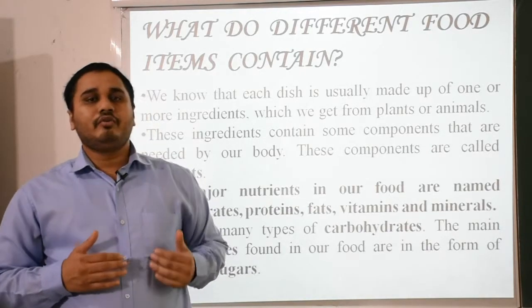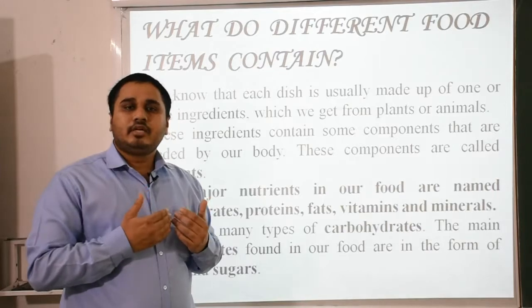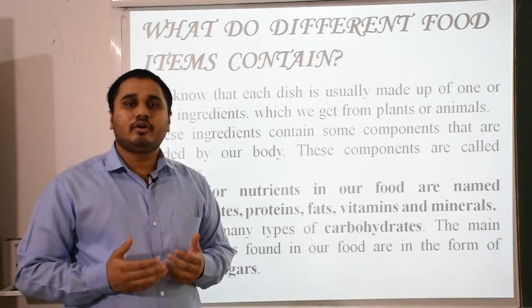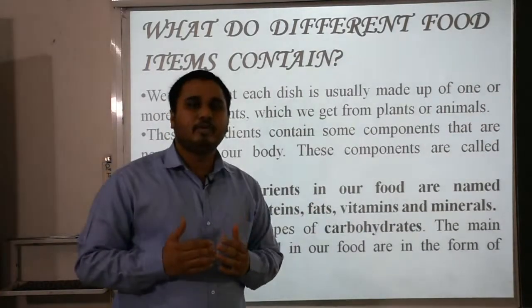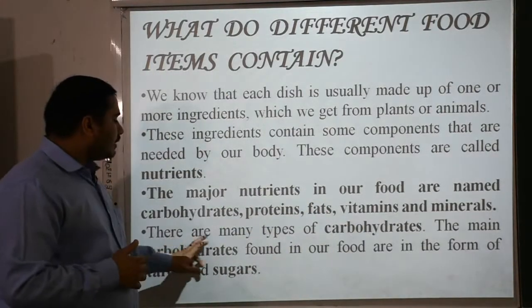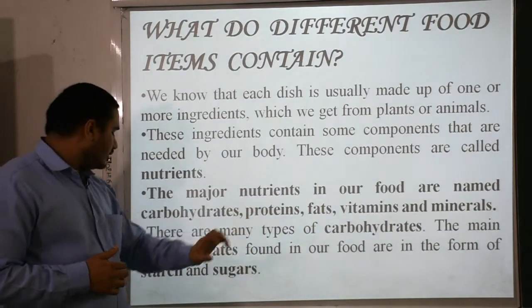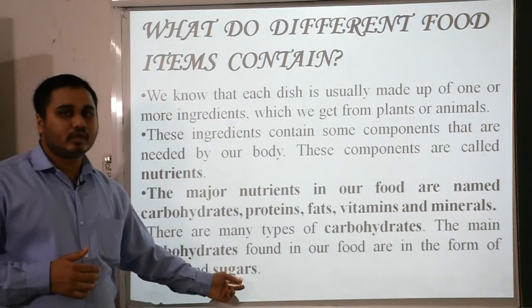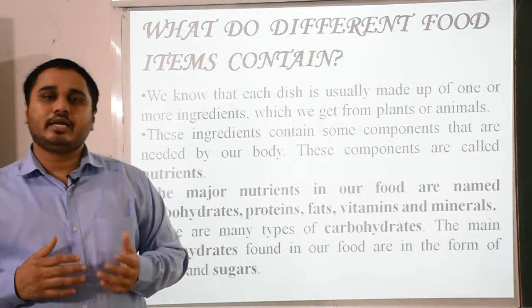For example, whether you are a sportsperson, or a normal person like a teacher, or a child or of old age, you must have these five items in your dishes. There are many types of carbohydrates. The main carbohydrates found in our food are in the form of starch and sugars. Starch and sugars are the main carbohydrates which must be taken daily by ourselves.